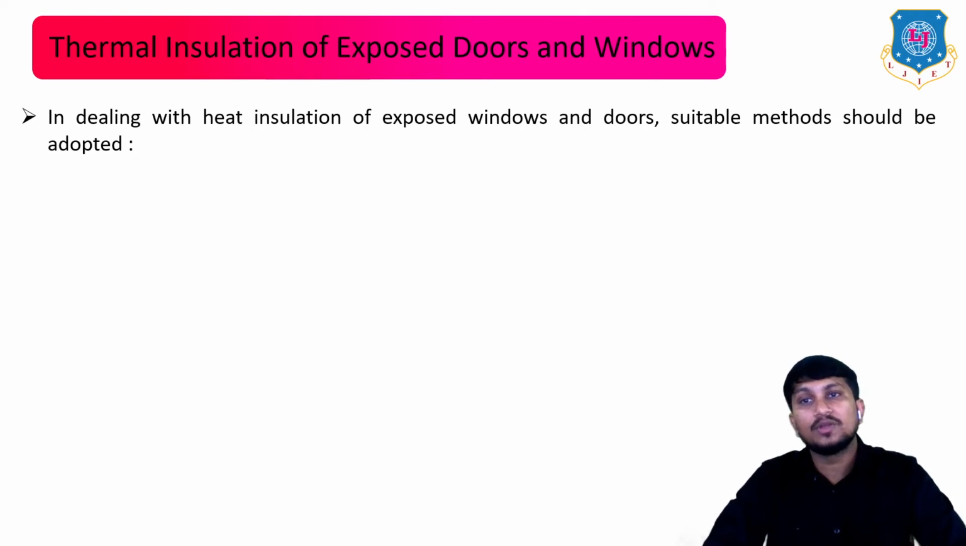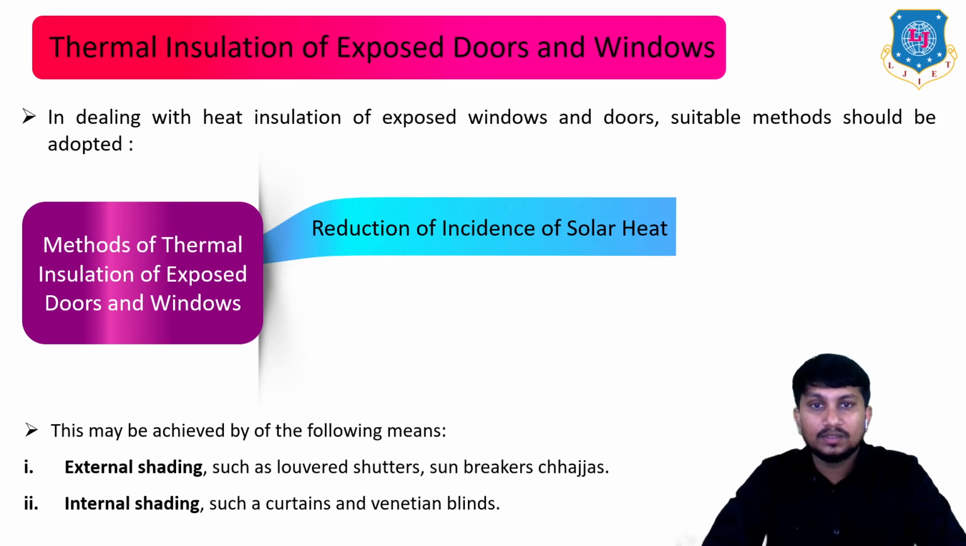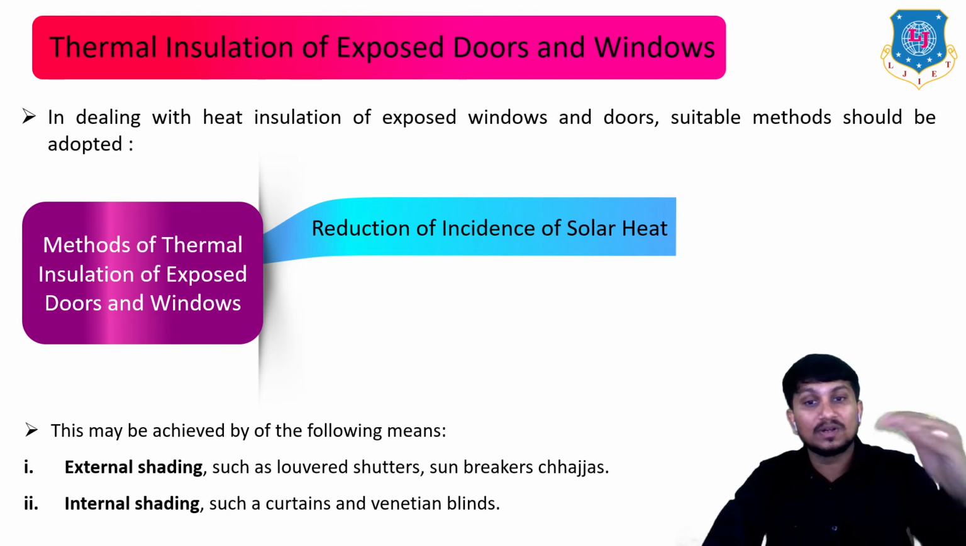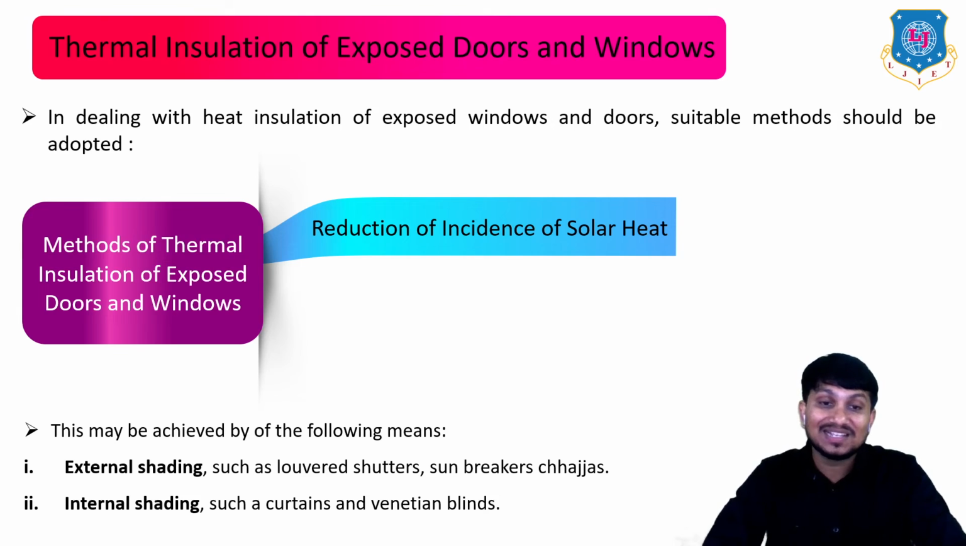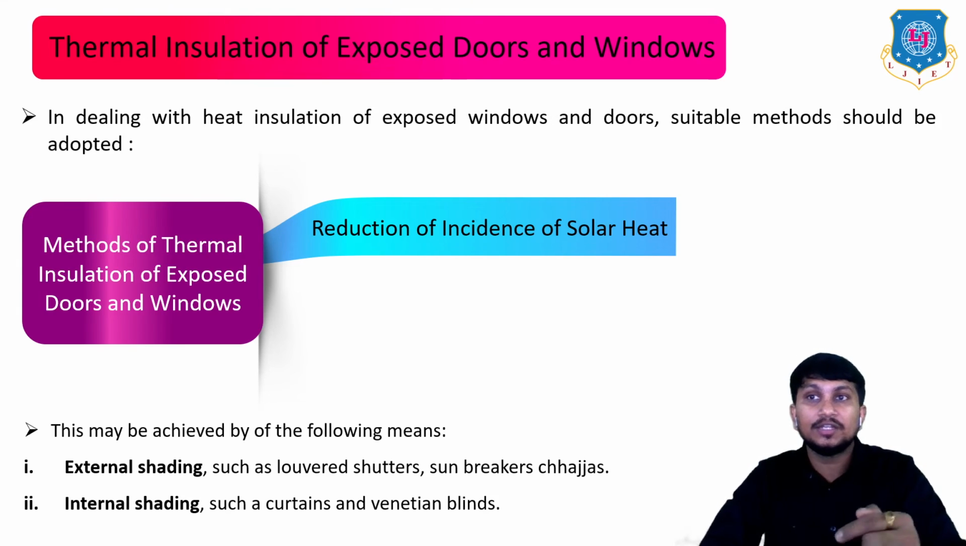Now let's see how you can do thermal insulation of exposed doors and windows. In dealing with heat insulation of exposed windows and doors, various methods can be adopted like this. First is reduction of incidence of solar heat. This may be achieved by the various means like external shading such as louvered shutters, sunbreakers, chhajjas, etc. Second, by internal shading such as curtains, then Venetian blinds, etc. Okay, so by this way you can easily reduce the incidence of solar heat into the building.